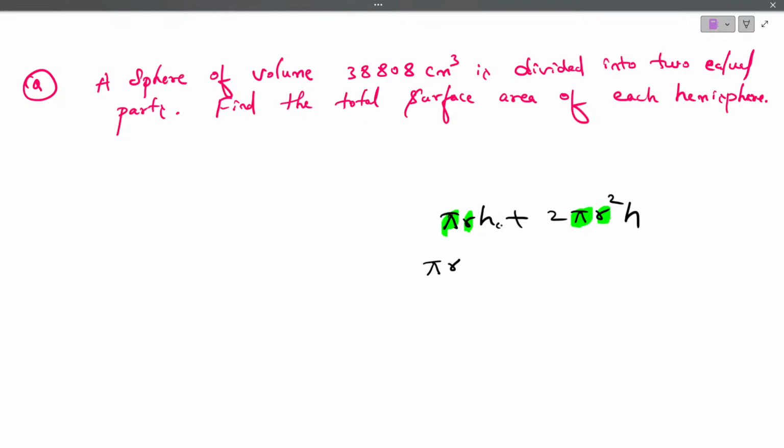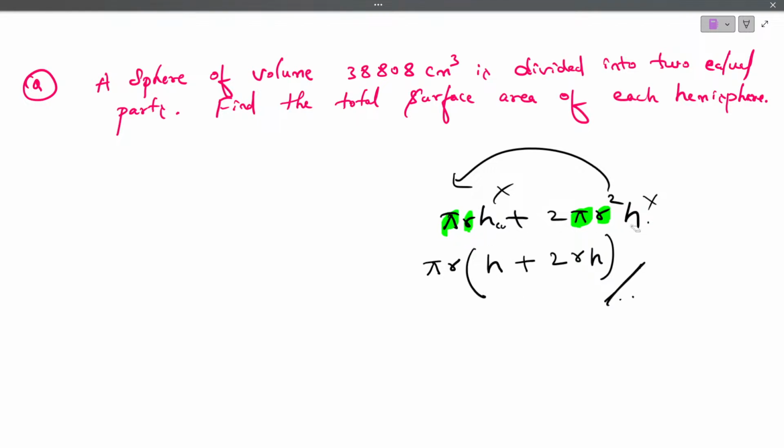Suppose this height of cone is separate, this height is separate. Okay, this height value is different, this height value is different. So you should not take common. If both the values are same, then we can take common. Understood? Assume here, according to this condition, this height and this height both are not same. Radius are same, pi value remains same, so I have taken pi r as common. So pi r came out, this h remains same because it is not same, plus this 2 remains same. Because one time of r we have taken out, so one time r of r is left out and this h is left out. This is how we have to take the common factor.